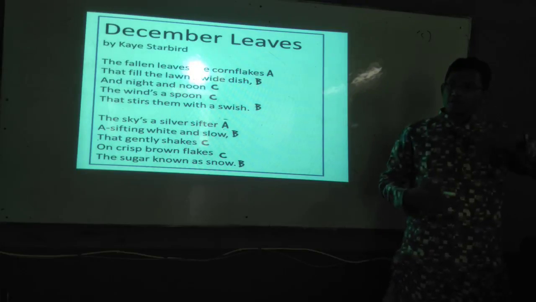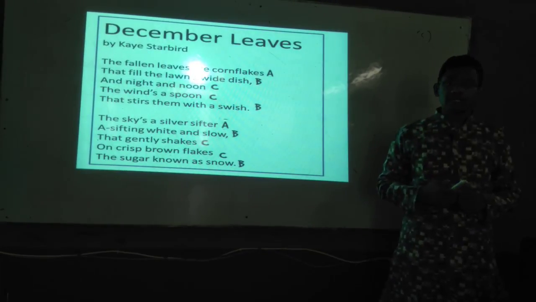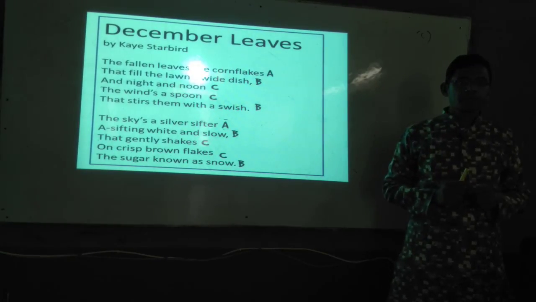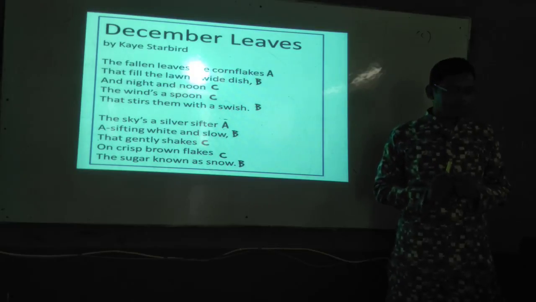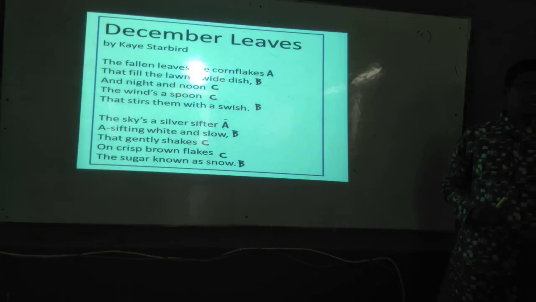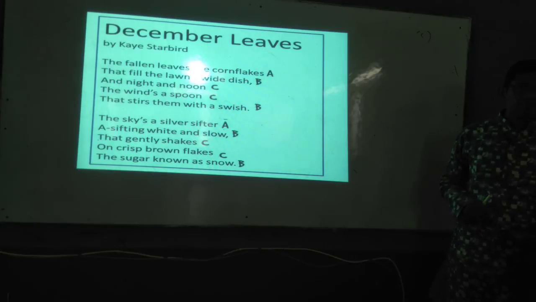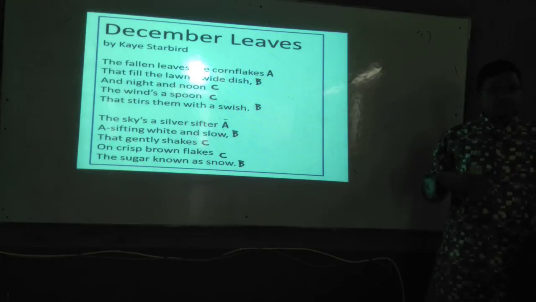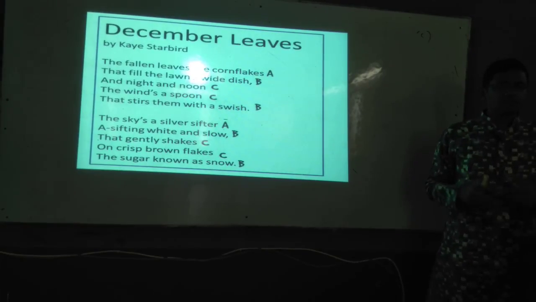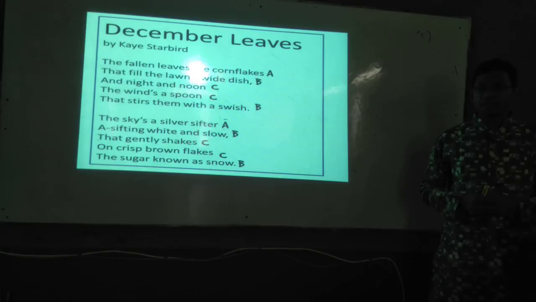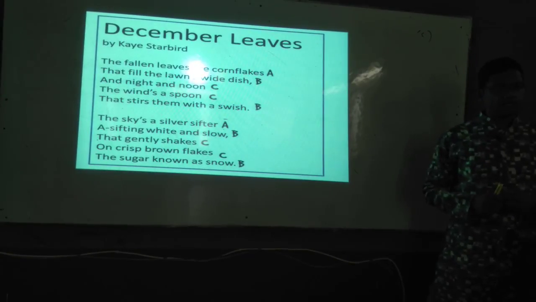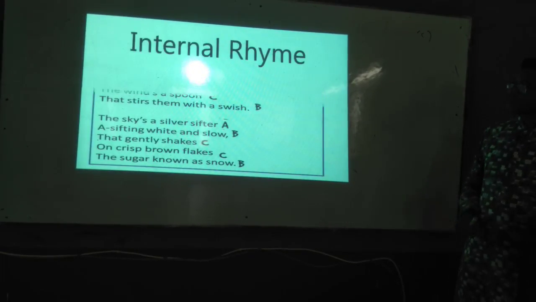That is called internal rhyme. Is it clear now? Internal rhymes are used rarely, but you should know that sometimes you can use them. It is not mandatory in a sonnet, and can be used anywhere. Especially in a sonnet, you know that a regular rhyme scheme and iambic pentameter are mandatory. Okay, any question from your side? No questions. Okay.